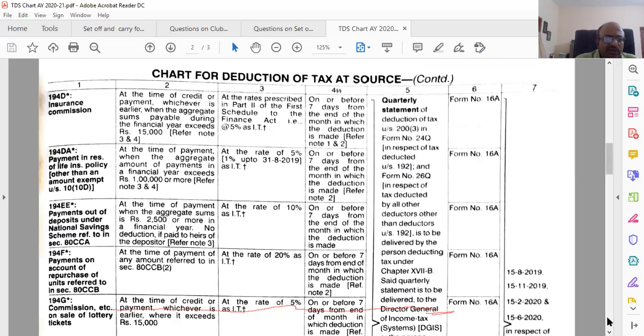194D, don't worry about it, nothing much. 194D is important, but at the moment, don't worry. I'm trying to reduce your scope as much as possible. It is there. These are all not important. 194,